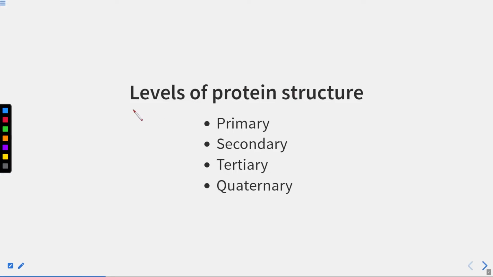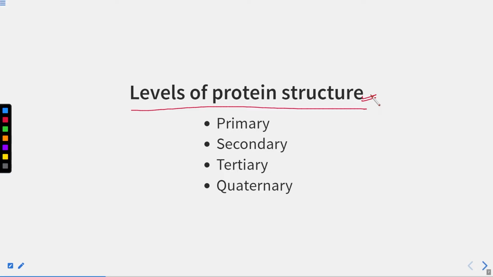So now we talk about the levels of protein structure. We will see how proteins form a definite structure. There are four different conformations, four levels of protein folding: primary structure, secondary structure, tertiary structure, and quaternary structure. And then the functional protein will form. To form a particular function, every protein has to pass these levels.